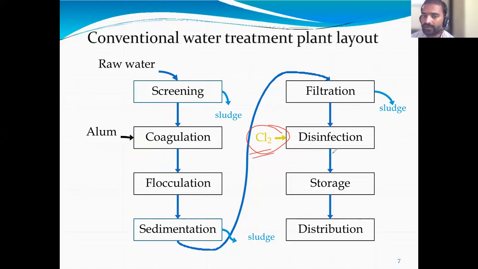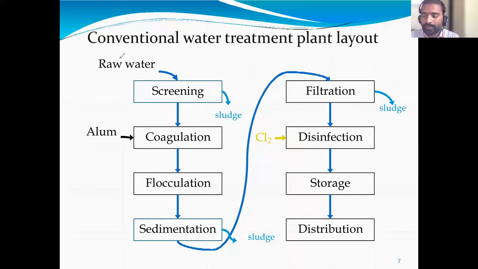After disinfection, the entire water is stored in storage. Where is the storage? There is an overhead tank. Water is stored in this overhead tank, and from the overhead tank we distribute it into the city. So this is the schematic diagram of the water treatment plant, showing how water flows.